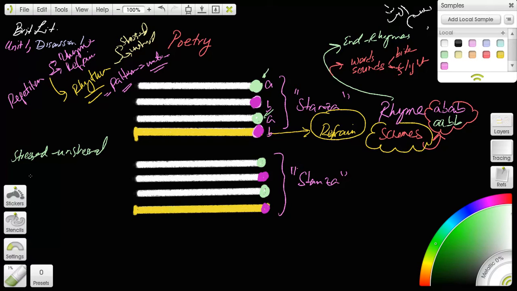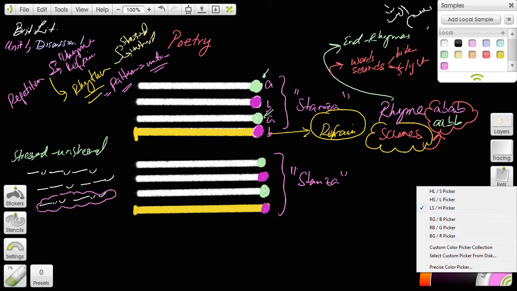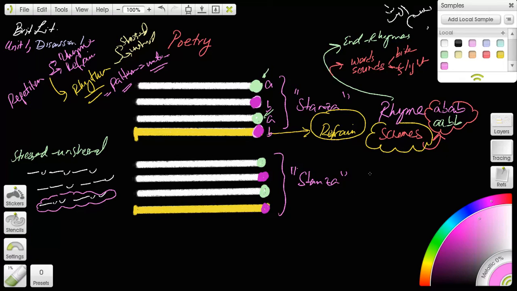So there's stressed, unstressed, stressed, unstressed, stressed, that's a pattern. Or stressed, unstressed, stressed, unstressed, another pattern. Or stressed, unstressed, stressed, unstressed, like that. So the pattern is called a meter. And the rhythm is generated by this pattern, and the meter is given different names.